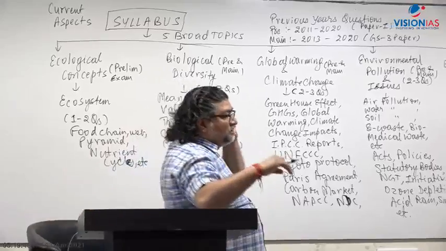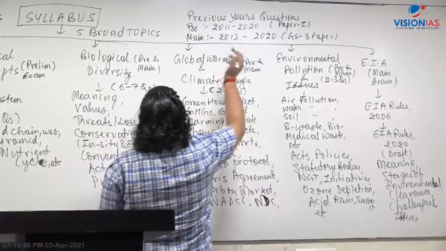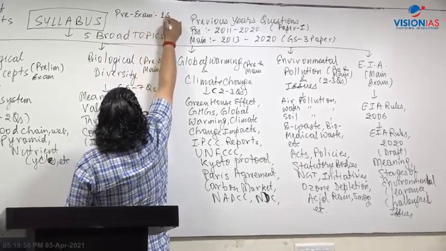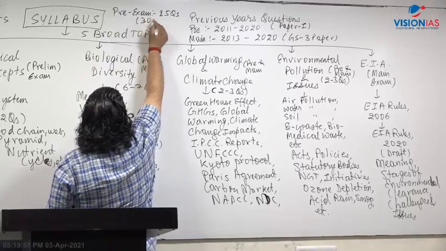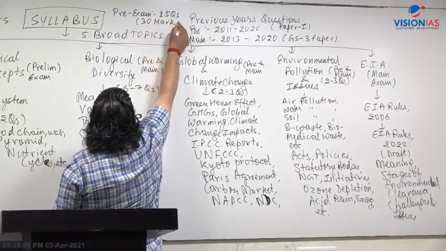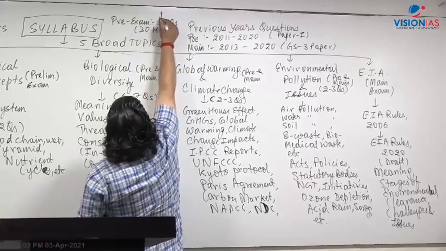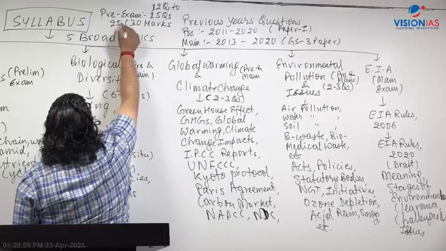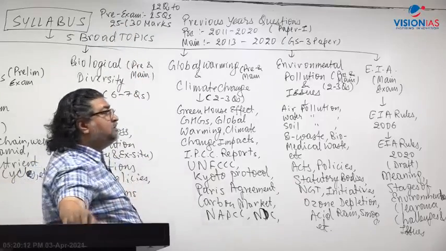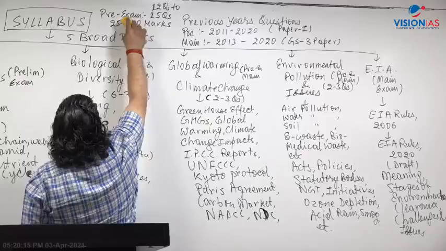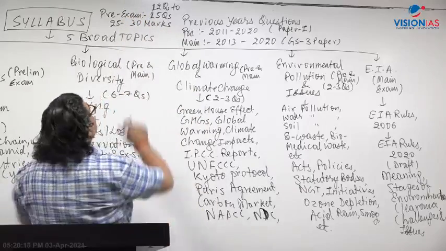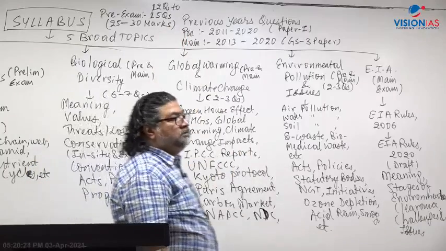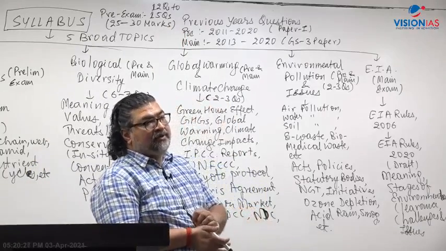Okay, the marks, if you ask me. See, in the pre-exam, if you look at the questions, there are around 12 to 15 questions. You will find 12 to 15 questions. That means 25 to 30 marks. Right? This covers 25 to 30 marks in the pre-exam. Every question in the pre-exam carries 2 marks. So around 25 to 30 marks is covered by environment and ecology.